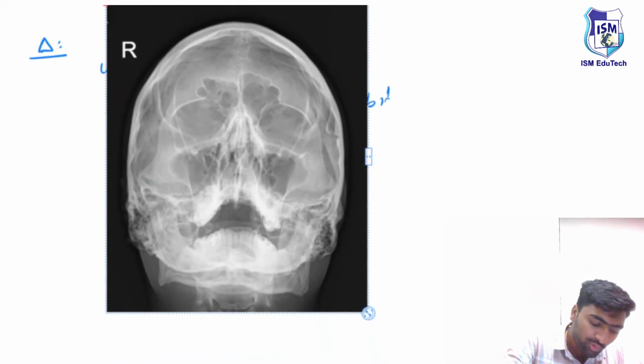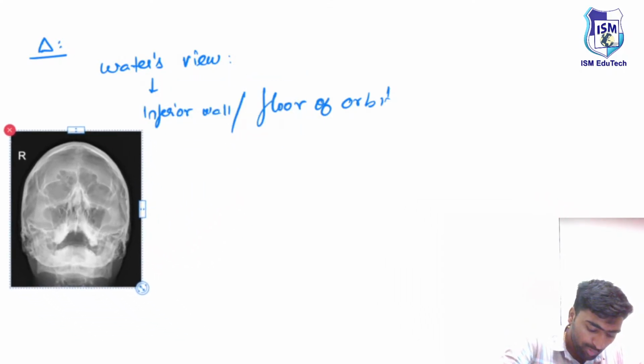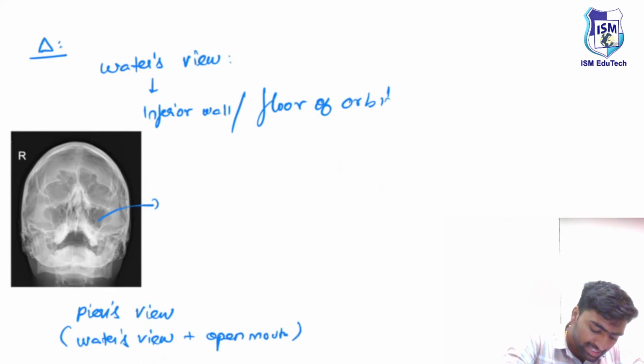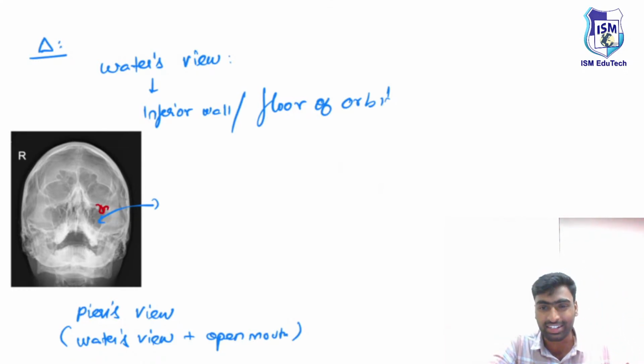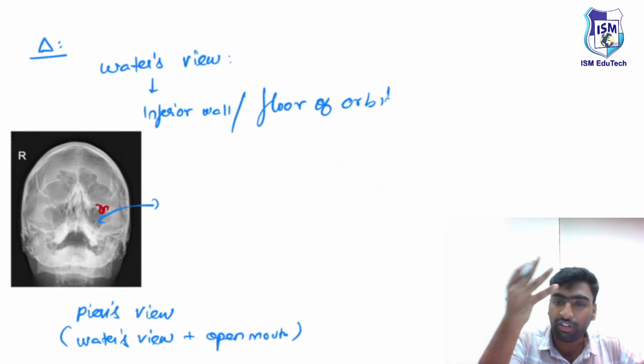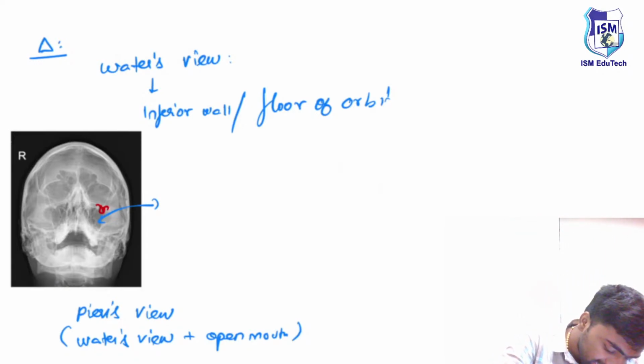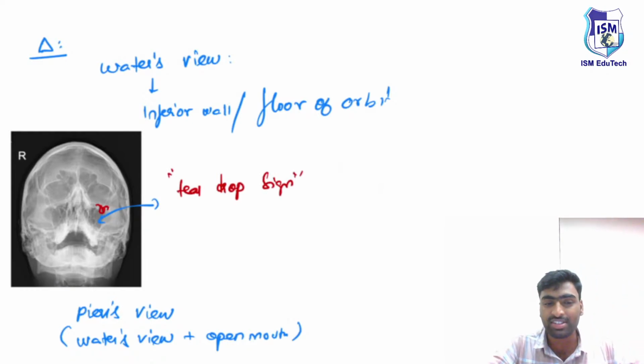This is a modified Waters view known as Pierce view, which is a Waters view with open mouth. You are able to see the maxillary sinus, and you can appreciate the falling of the inferior rectus muscle. This is suggestive of a blowout fracture, and this sign is known as the teardrop sign on X-ray.